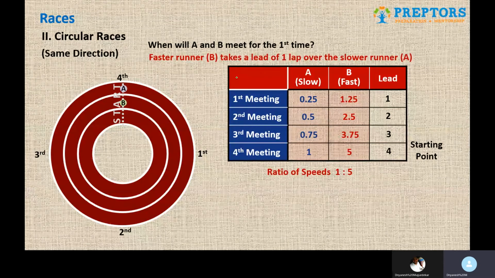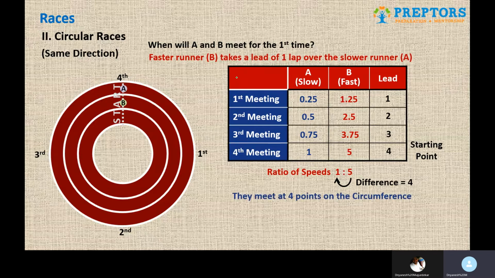So they meet in 4 different points. And how do we get those 4 different points? We take the difference between the ratio of the speeds. So the difference of 1 and 5, that's how we get the 4 different points, and they have to be 4 symmetric points, and hence starting point, then first meeting, then second meeting, then third meeting, and then back at the starting point, the fourth meeting.